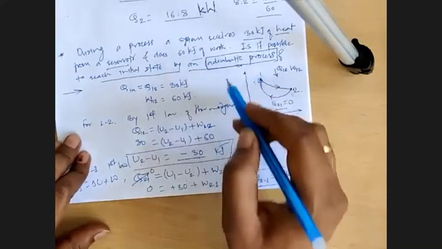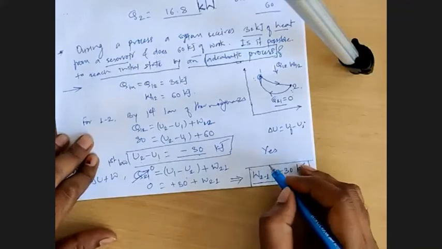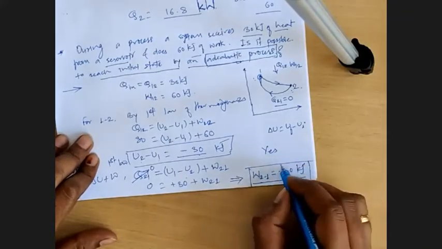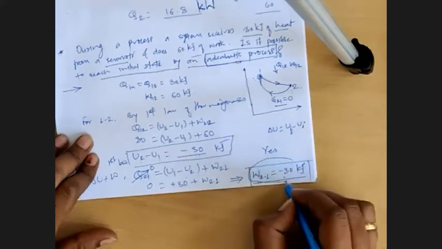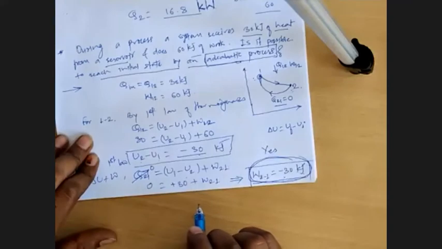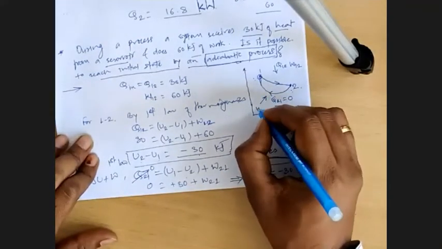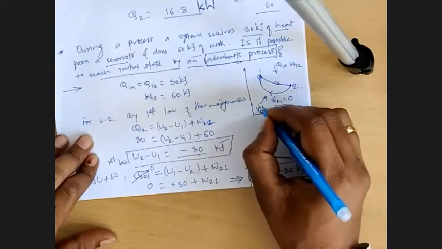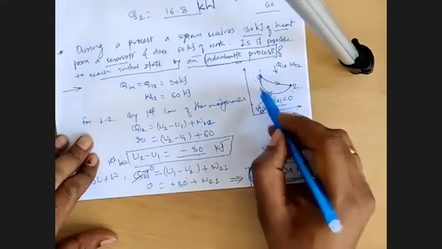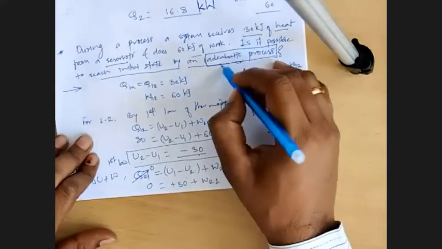So our answer is yes, we can reach the initial state, but we need to input 30 kilojoules of work to the system. If I input 30 kilojoules of work, then I can take the system back to its initial state. So that is going to be the answer to this question.